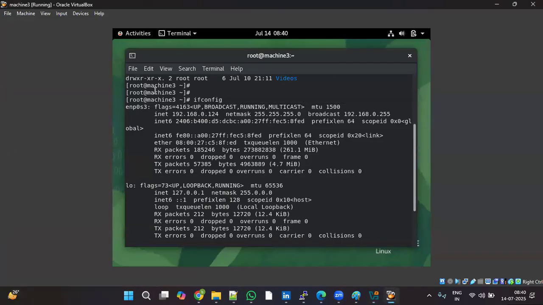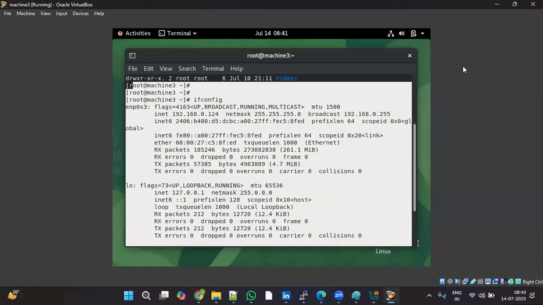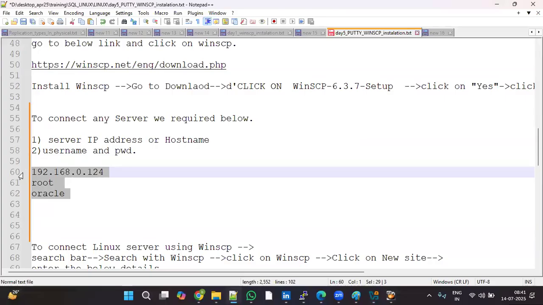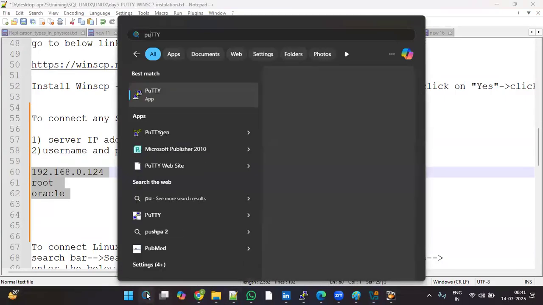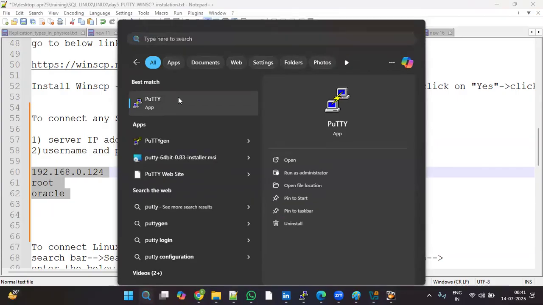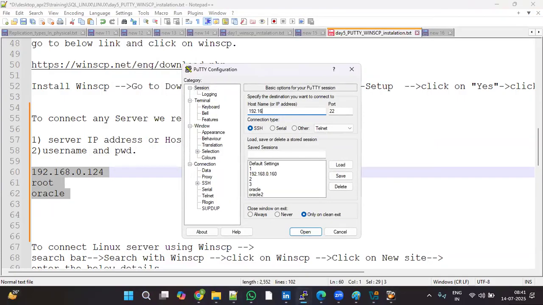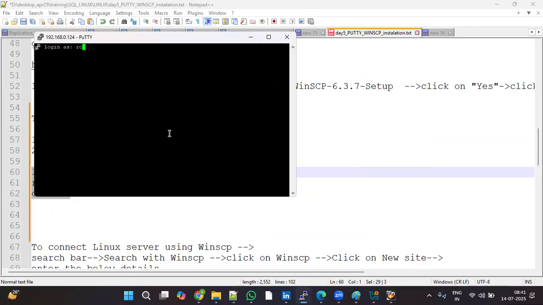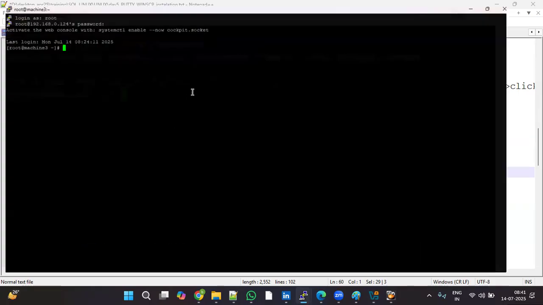Now I want to connect. I don't want to connect locally, I want to connect remotely, meaning from outside of this virtual machine. I have all the details. How to connect? Just open Putty by searching for it. What is the IP address? 192.168.0.124, host name or IP address. Click on open. The first time it shows a warning about a potential security breach. Click on accept. What is the username? Root. What is the password? Oracle. Yes, I connected remotely.